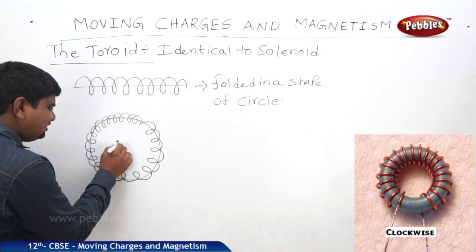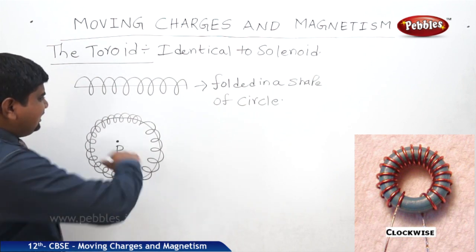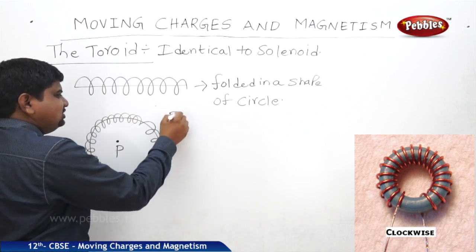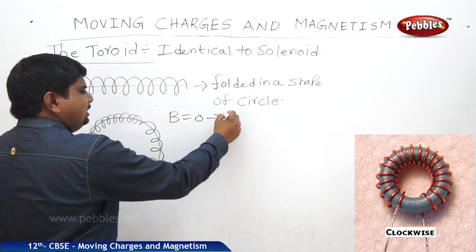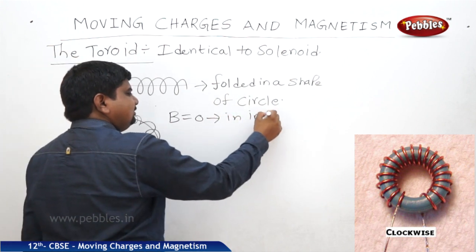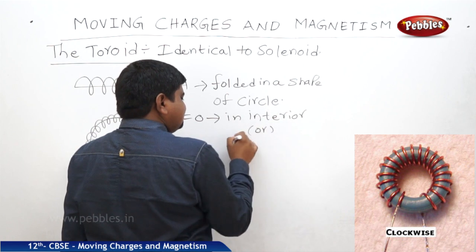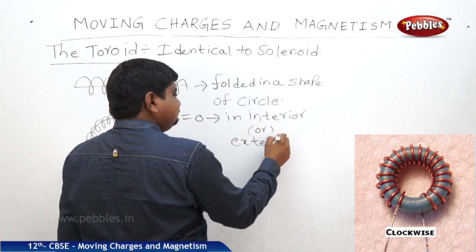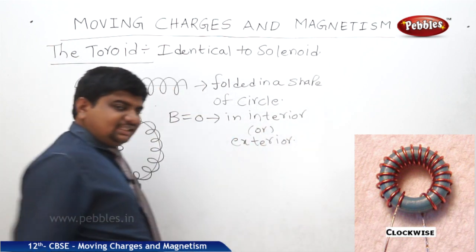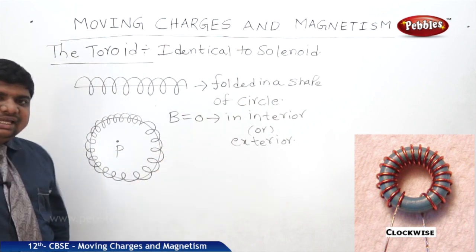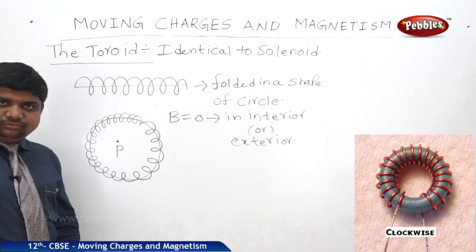Inside or interior of the toroid, or exterior of the toroid, the field is 0. In the interior or exterior. For this problem, it means at any point B is going to be 0.